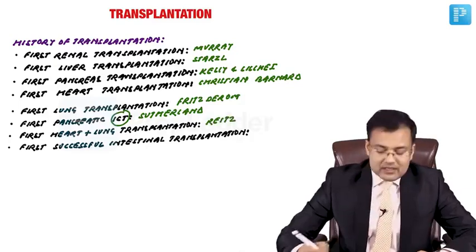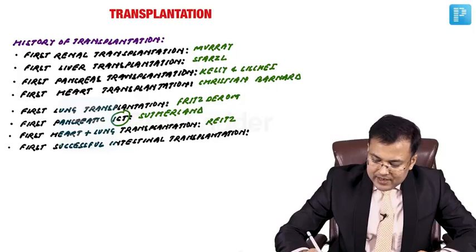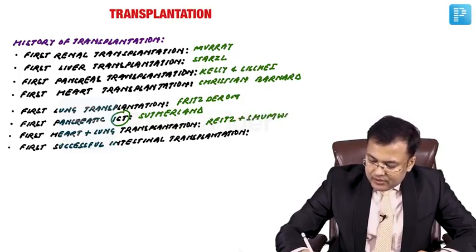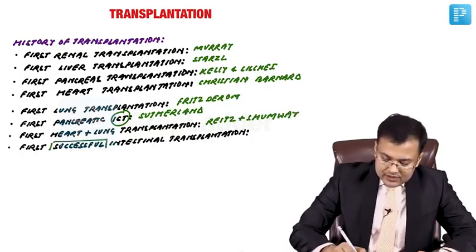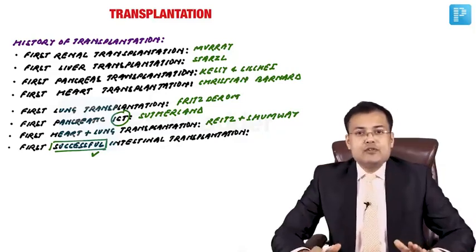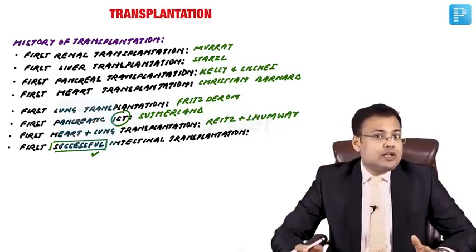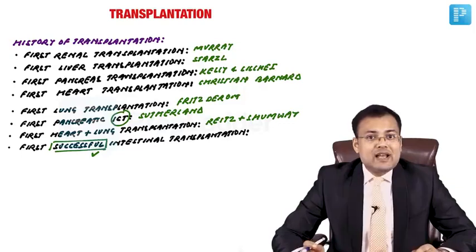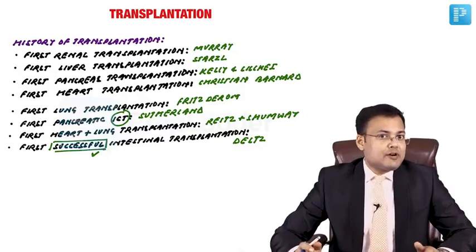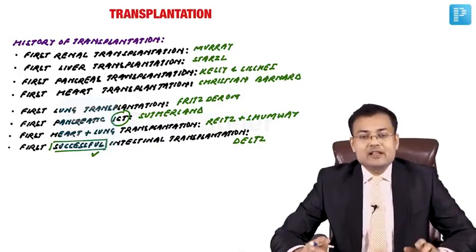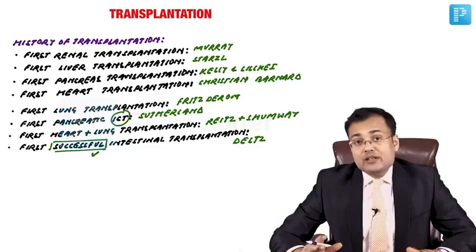And what about intestinal transplantation? First successful intestinal transplantation was performed by Deltz and colleagues. So these are important one-liners you have to remember.